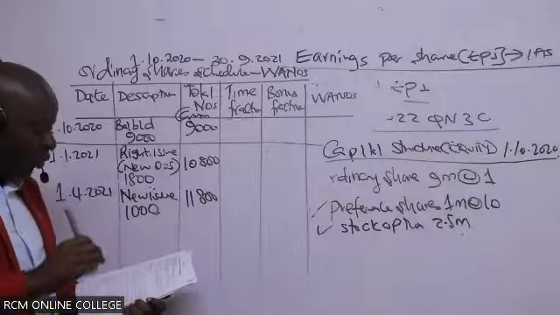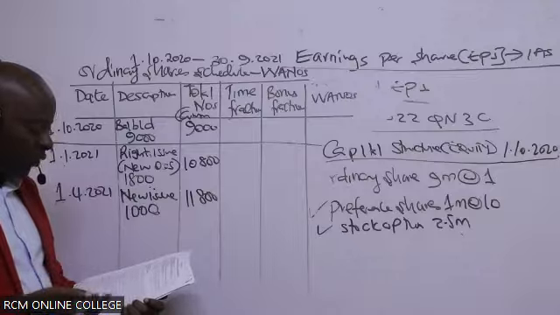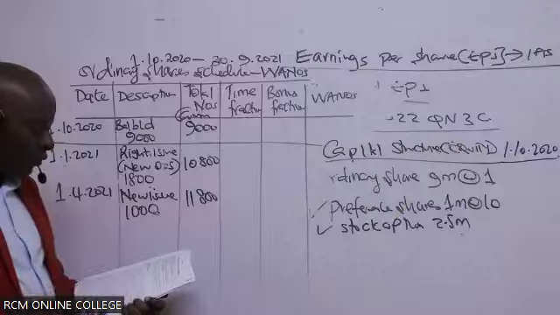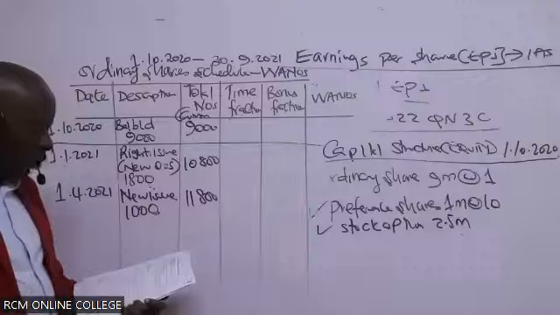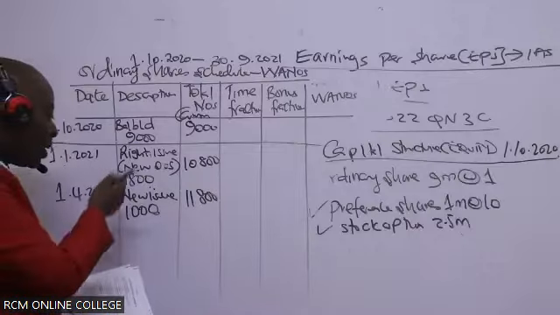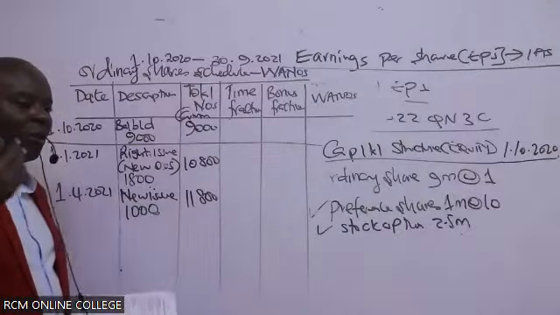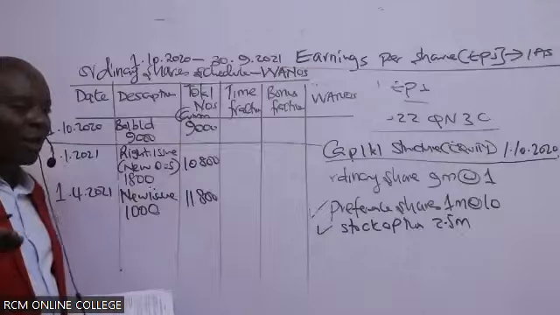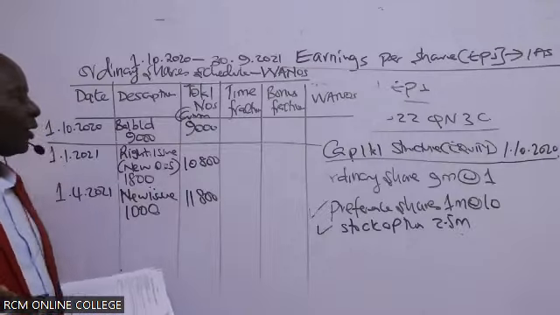I'm told on 1st July 2021, the company issued a 5 million convertible bond with an effective interest rate of 12%. The bond is convertible into ordinary shares at the holder's option on the basis of 60 shares per bond. None of the bond was converted during the year. So it cannot come here really. This convertible bond will basically go to the concept of dilutive EPS. Remember, dilutive EPS.